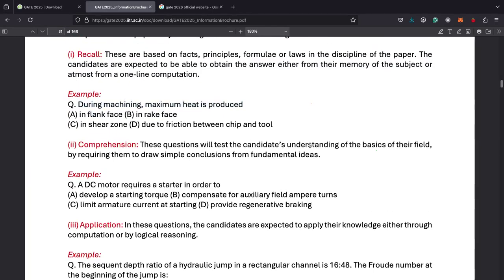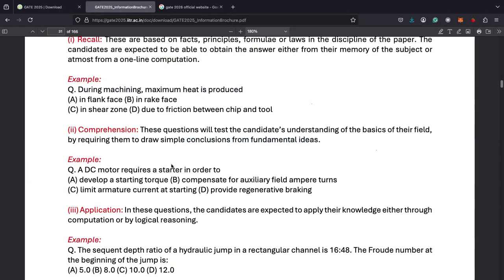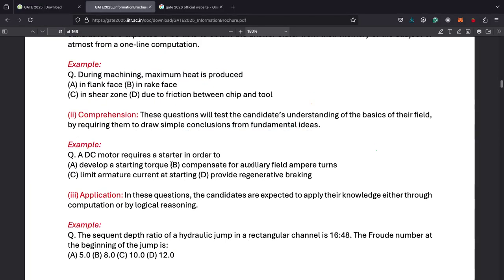This question will test the candidate's understanding of the basics of their field by requiring them to draw simple calculations from fundamental ideas. You need to do calculation, and it shows how good your understanding of the subject is. The example is: a DC motor requires a starter in order to... Why does a DC motor require a starter? There are four options here: develop a starting torque, compensate for auxiliary field, limit armature current at starting, provide regenerative braking. So I think the answer is A.